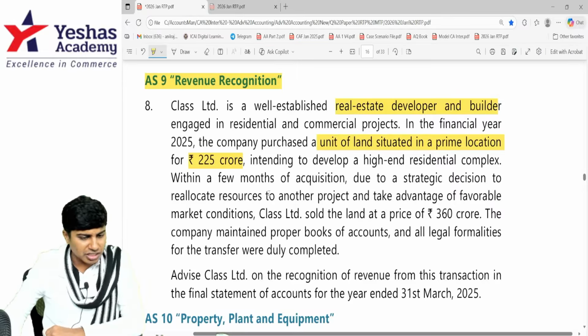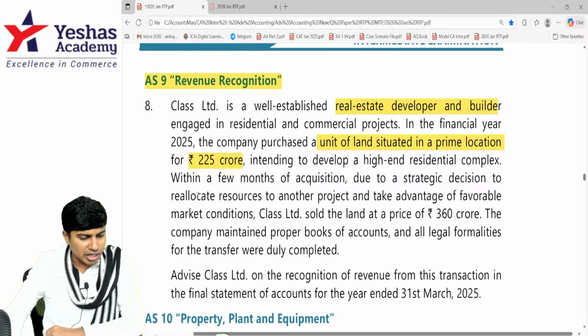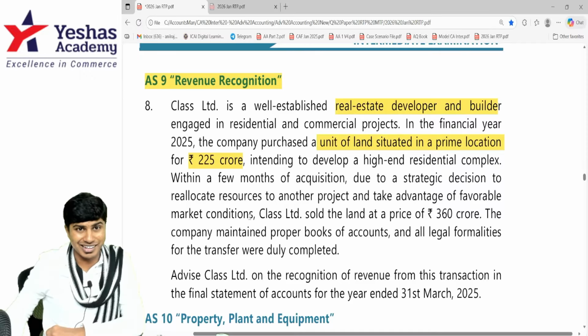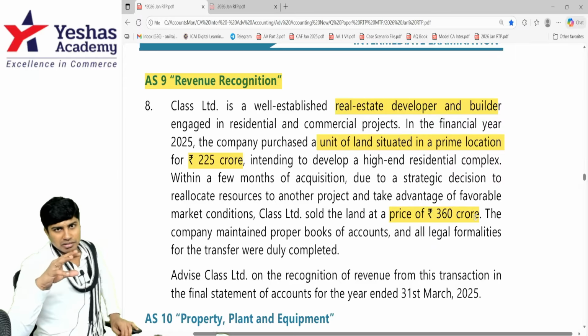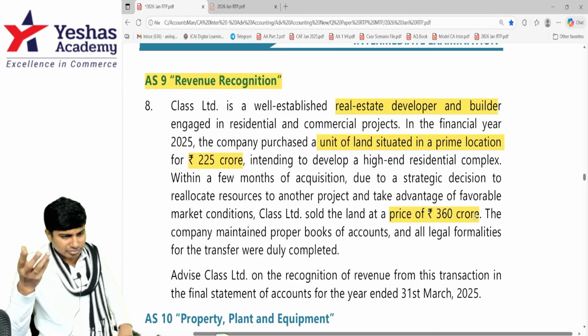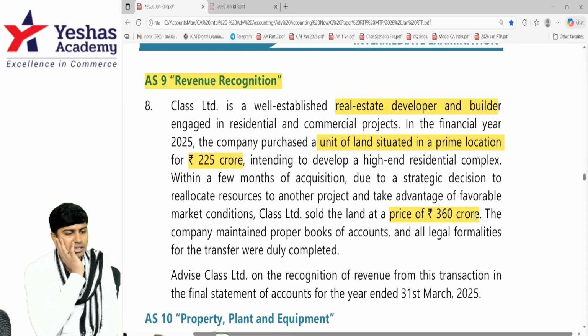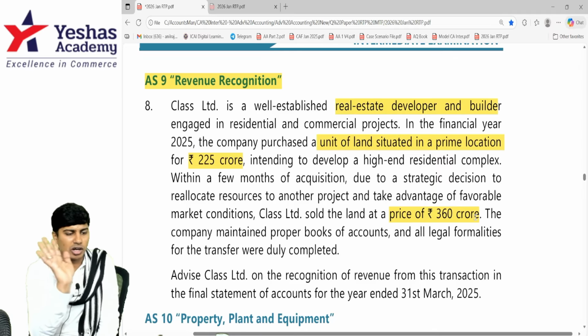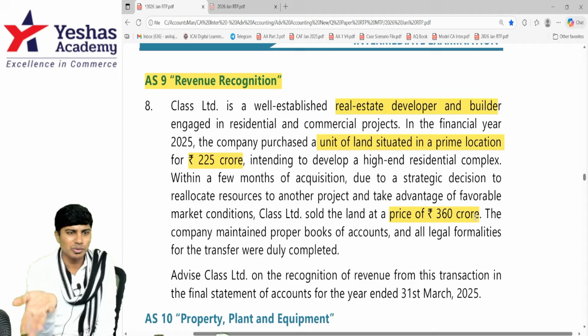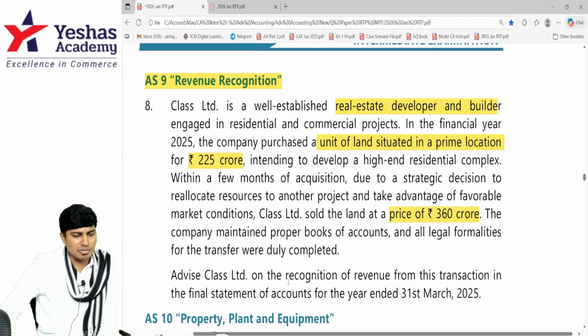Due to a strategic decision to reallocate resources to another product and take advantage of favorable market conditions, Class Limited sold the land at a price of 360. They bought land at 225 crore, wanted to construct the building and sell, but to take up another project which is more favorable, they sold the land at 360. The company maintained proper books and all legal formalities are done. Advise Class Limited on recognition of revenue from the transaction.